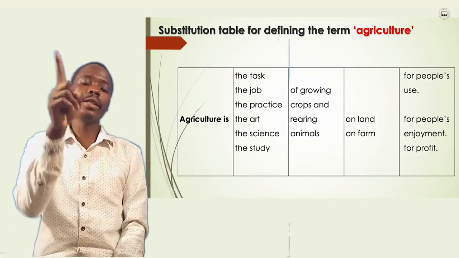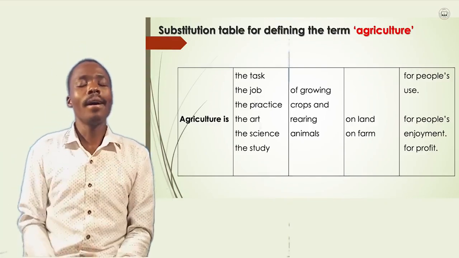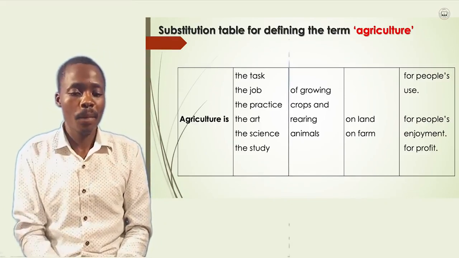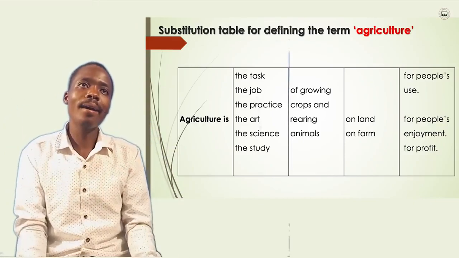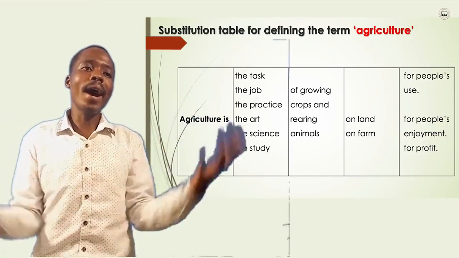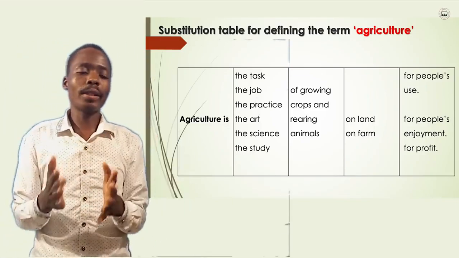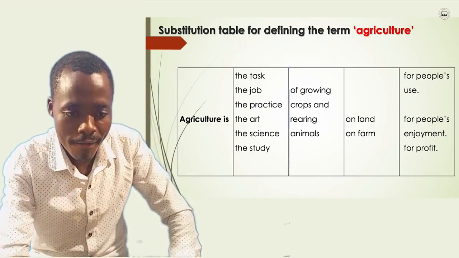I would have gone into details with you on the term agriculture only without other related words, but that is not necessary. Today, what we want is to create some other definitions from the substitution table, apart from the definition that we already have.